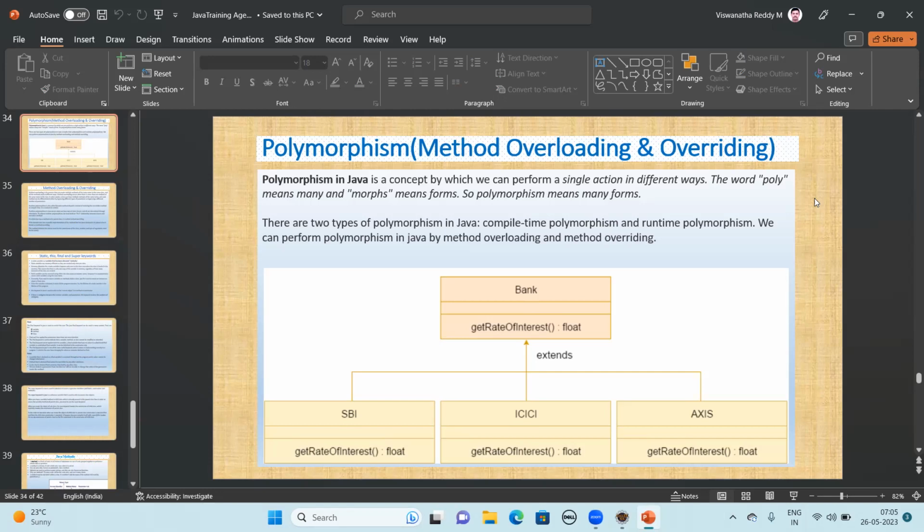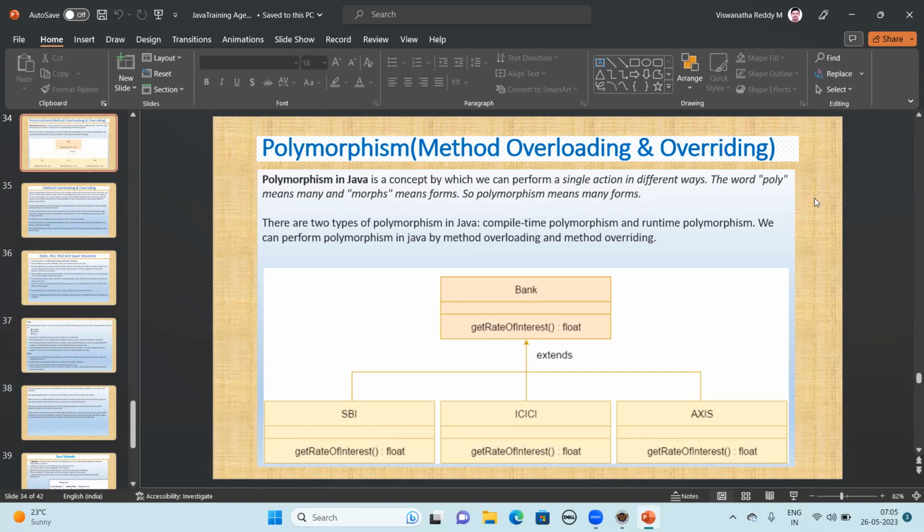What is method overloading? Method overloading is compile time, or static, polymorphism. Don't confuse these: method overloading is compile time or static polymorphism, and method overriding is runtime or dynamic polymorphism.